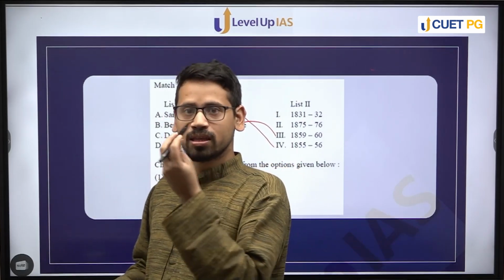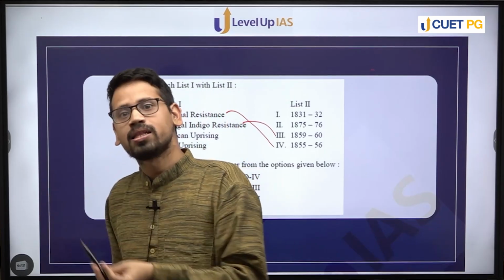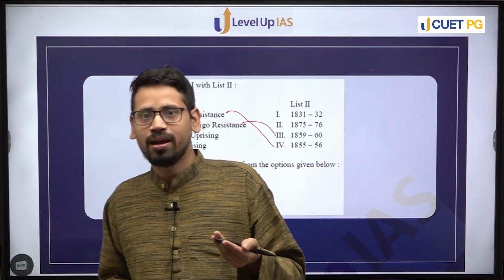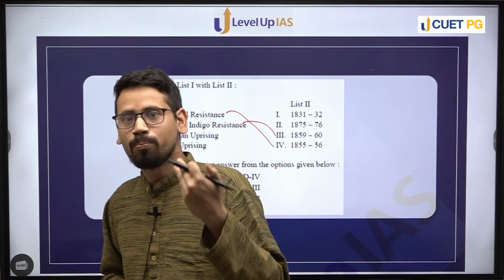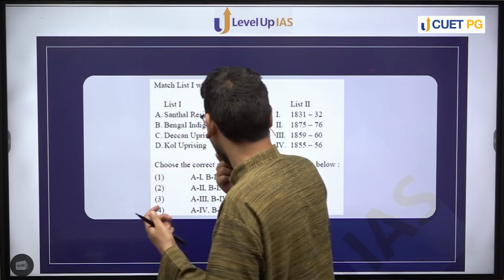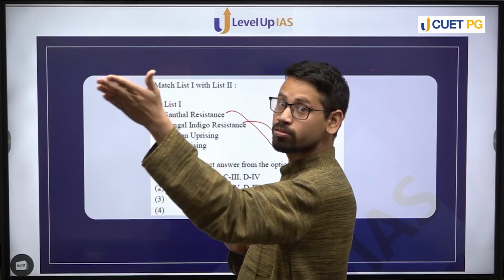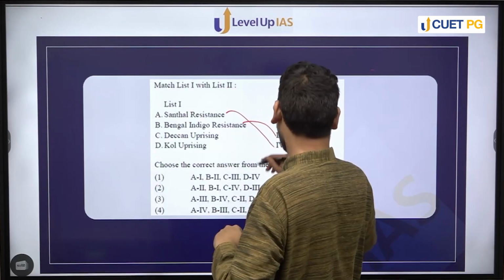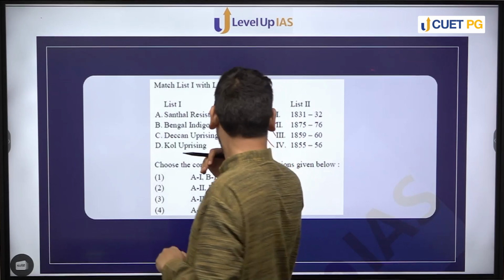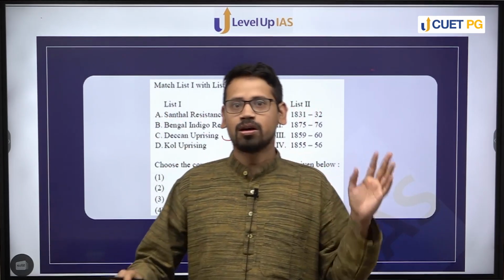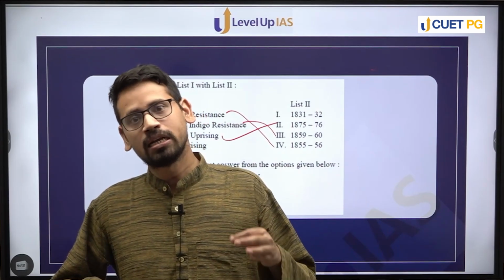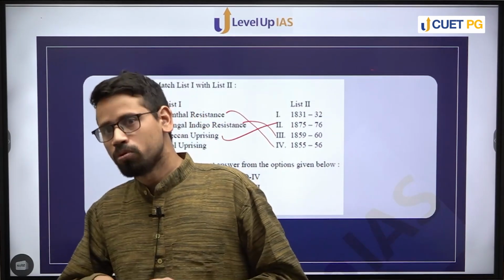So basically, this was a resistance by the peasants against the ruthless taxation system, right, against the kind of system that led them to penury, right. So the Deccan Uprising happened in the aftermath of the American Civil War. It happened in the year 1875-76. And lastly, we come to the Kol uprising, which is one of the earliest uprisings of tribal movement that we see, in the year 1831-32 in the Chota Nagpur region.